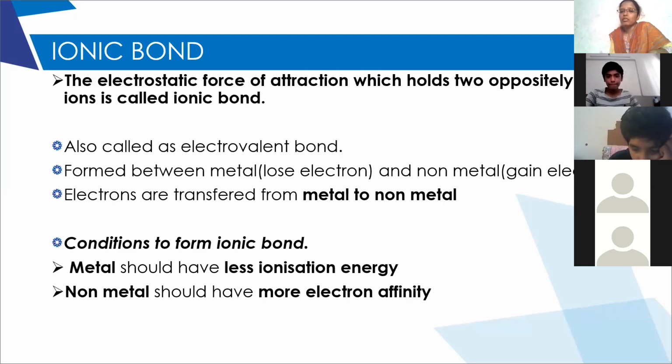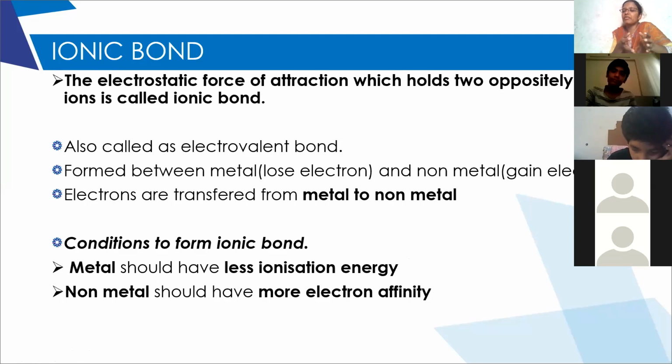Okay. Now, what are the conditions? These conditions you learn in the periodic table. It is not important for you. But metals should have less ionization energy. Understand this term, ionization energy. That means we have to remove an electron, right? If a metal has to lose an electron, always remember, energy has to be supplied to remove the electron. If you want to remove an electron, energy has to be given.